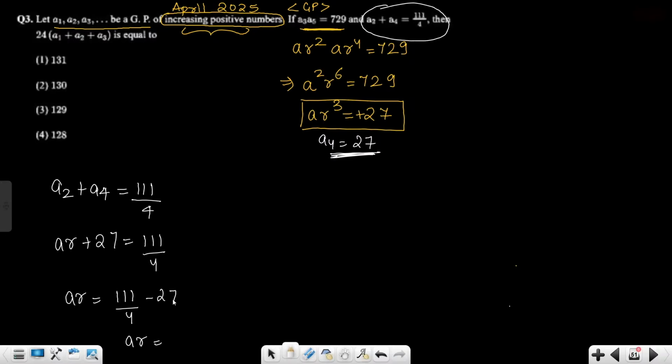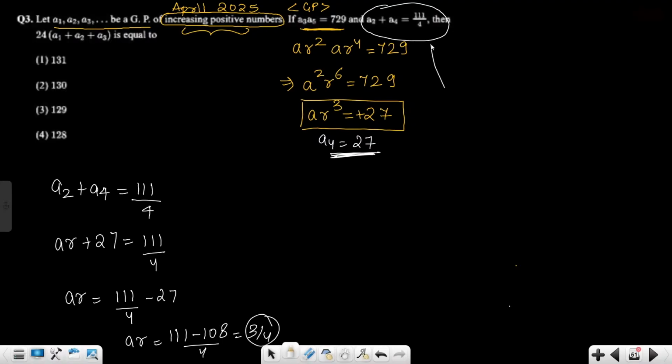See, 7 4s are 28 and 4 2s are 8, 9. So basically 108. 7 4s are 28, 8, 2 carry. And 4 2s are 8, 9, 10. Yes. So 108. 111 minus 108 upon 4. So this is 3 by 4. ar you are getting is 3 by 4.